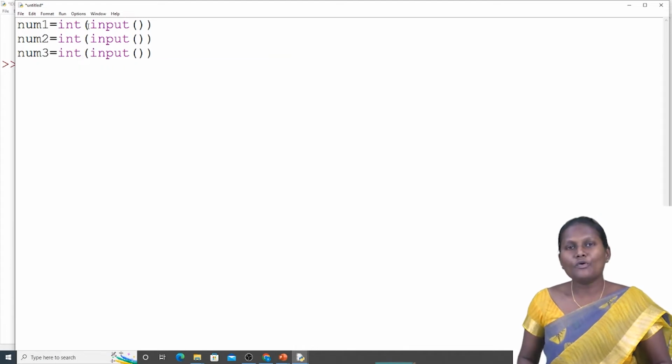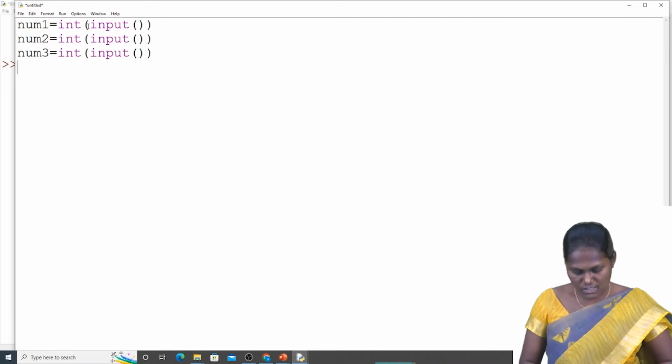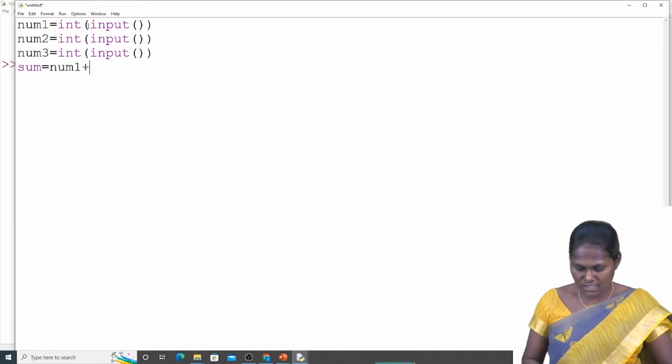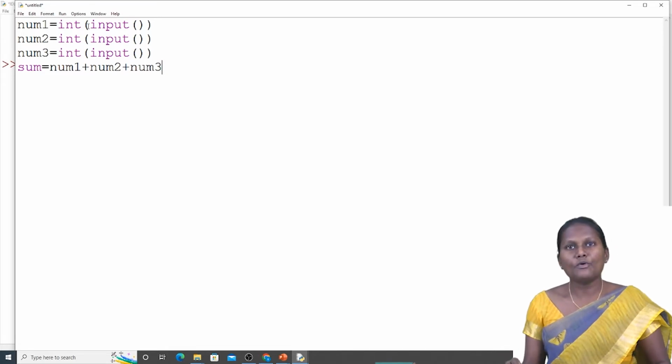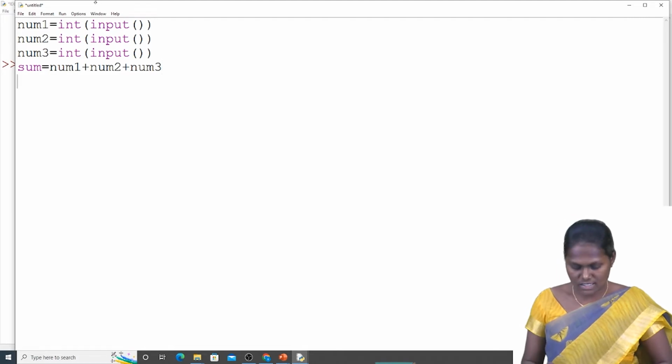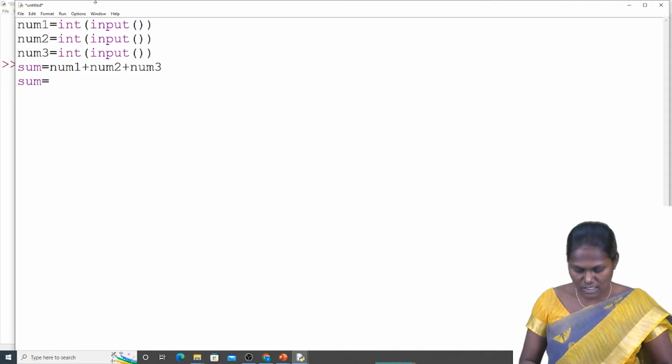Okay, what we are going to do now, we have to sum these three numbers. Sum equal to num1 plus num2 plus num3. Okay, next step, what is there in the flow chart? Next step is, I have to divide that sum. Sum equal to sum by 3.